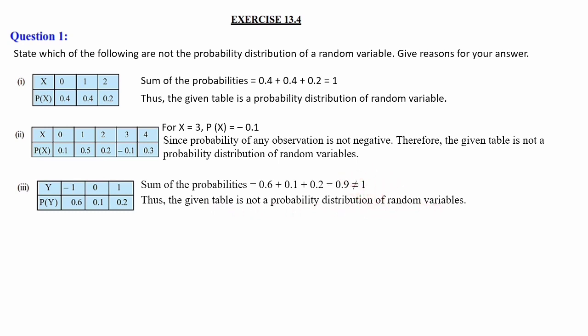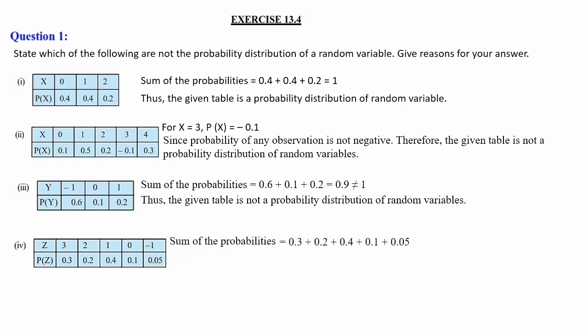Next table, z values 3, 2, 1, 0, minus 1, and p of z values 0.3, 0.2, 0.4, 0.1 and 0.05. So the sum of the probabilities, if you take 0.3 plus 0.2 plus 0.4 plus 0.1 plus 0.05, that is equal to 1.05. When we add 0.3 plus 0.2, we get 0.5. Plus 0.4 is 0.9, plus 0.1 is 1, plus 0.05 is 1.05. That is not equal to 1. Therefore, the given table is not a probability distribution of a random variable.